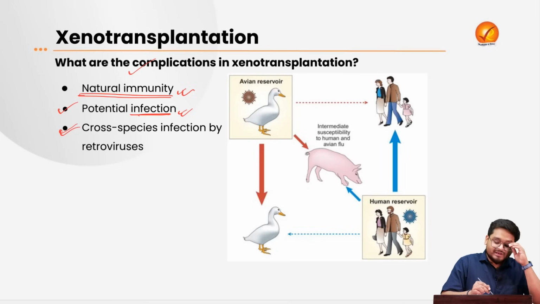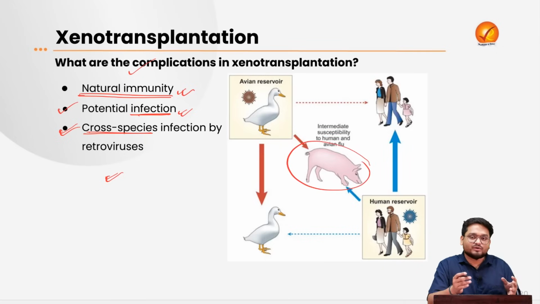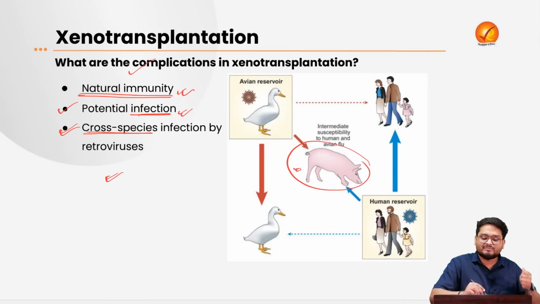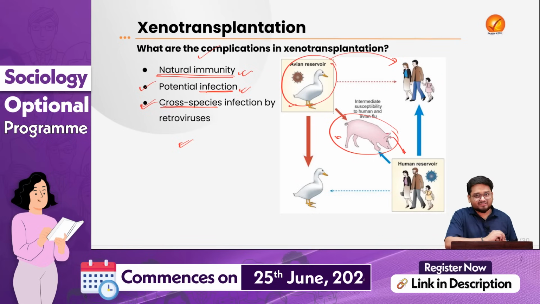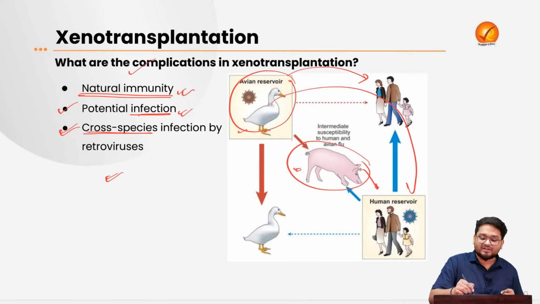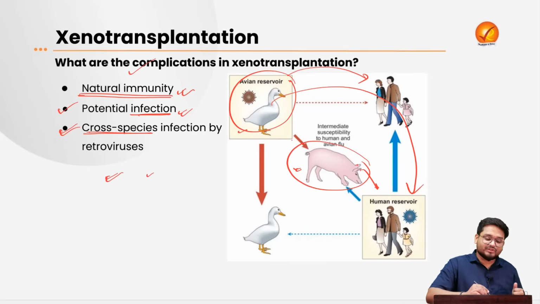Next, we have seen that there can be cross species infection by retroviruses. For example, pigs and their organs are obviously prone to diseases, maybe some birds and so on, but naturally the viruses and the diseases do not spread to human beings. But when these pigs' organs are transplanted into human beings, they will be prone to these kinds of diseases which were naturally not transmitted to human beings. So these are some of the concerns which the scientific community needs to address.